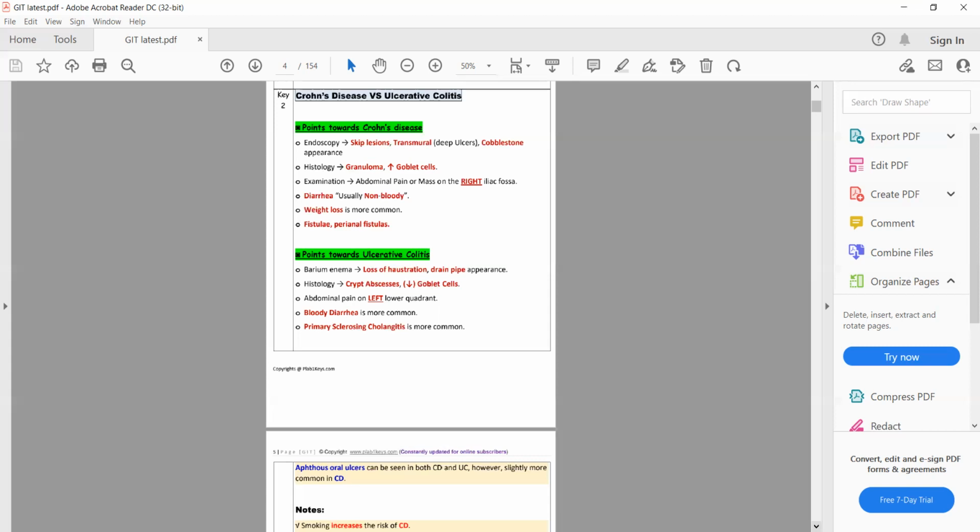What is transmural inflammation? The wall of the gut consists of 5 layers. The innermost layer is mucosa, then there is submucosa, then there are 2 muscular layers, then there is serosa. Transmural inflammation means that it involves all the layers from mucosa to serosa.